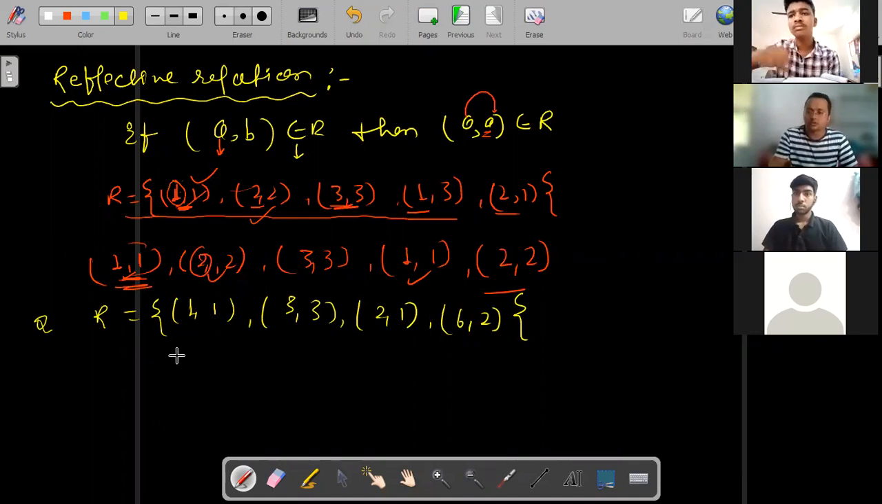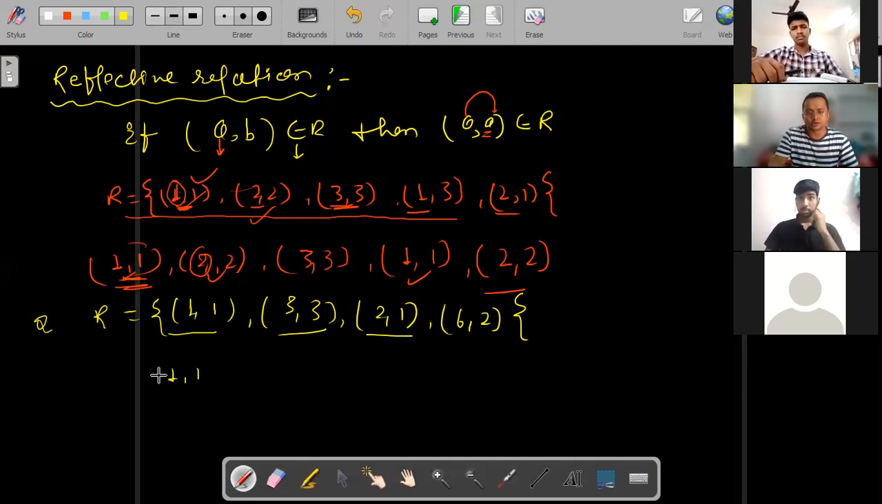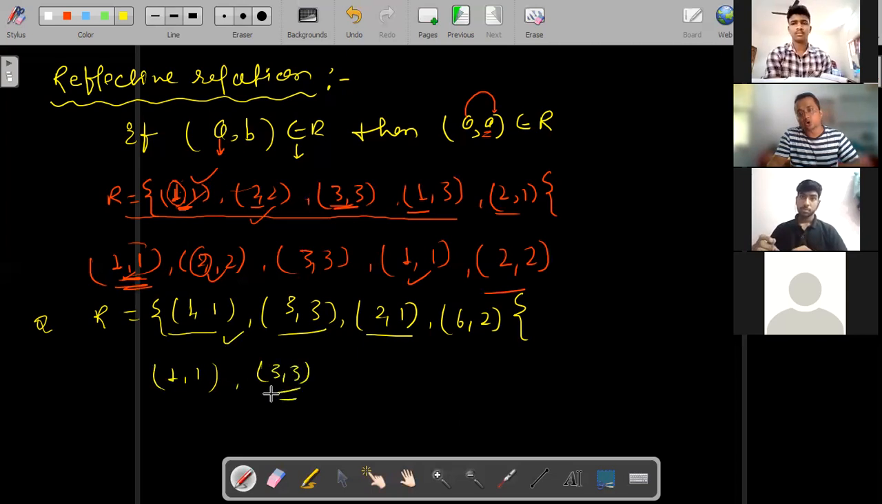Okay. So how, Janvi, are you getting this? Not getting? See here. You tell. Is this a reflexive relation? For reflexive, what we will do? First element 1 comma 1, repeat 1. Yes, 1 is there, it belongs to the relation. Yes, true. Then 3 comma 3, yes, this is also an element of this relation.